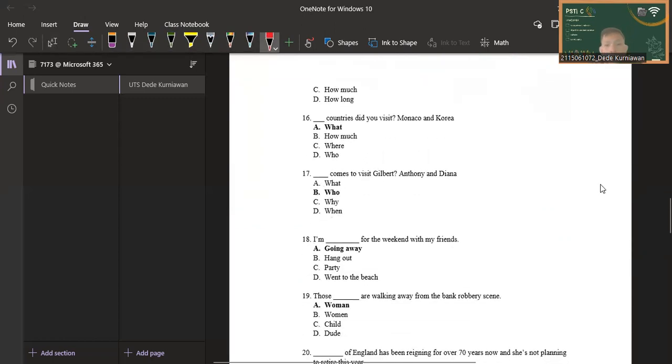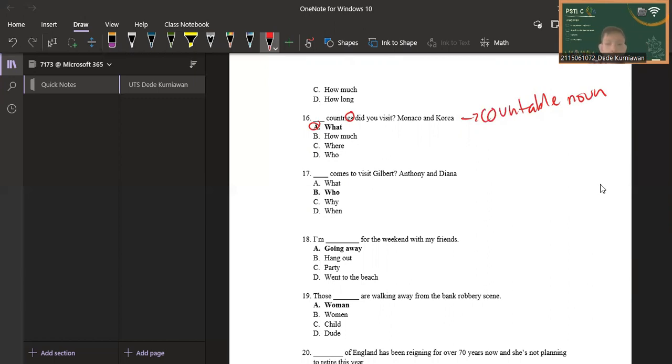Number 16: blank countries did you visit? Monaco and Korea. So here the answer is A, what. What countries did you visit? This is plural. What country did you visit? Monaco and Korea. How much is not correct because much is used for something uncountable, but this is a countable noun. Where and who are not correct. The context here is asking what country they visited.